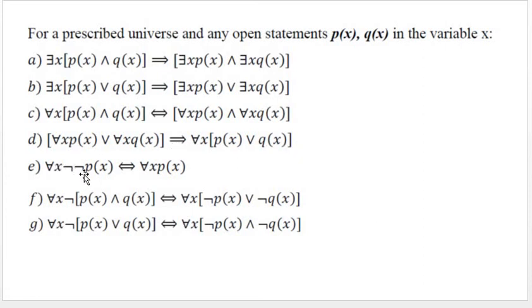For all x negation of P of x is not for all x P of x. For all x negation of P of x and Q of x is logically equivalent to for all x negation P of x or negation Q of x. De Morgan's law. Similarly, for all x negation of P of x or Q of x is logically equivalent to for all x negation of P of x and negation of Q of x.